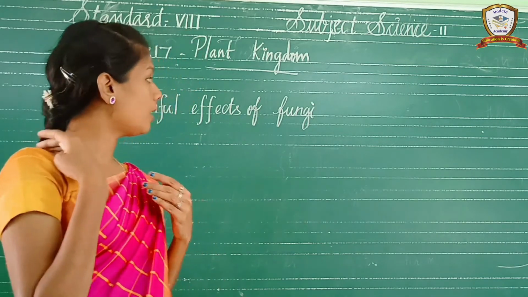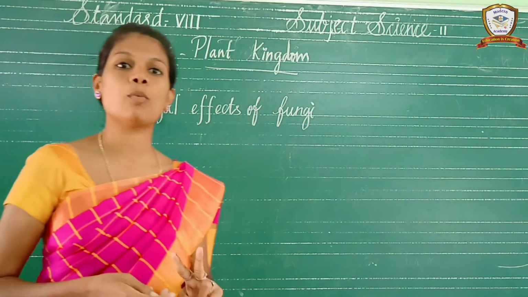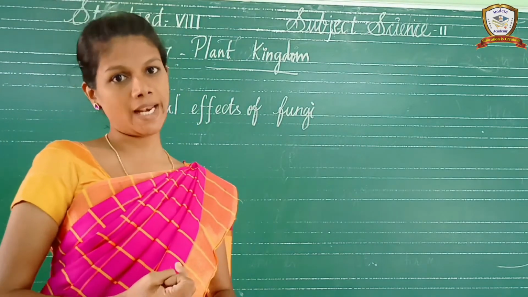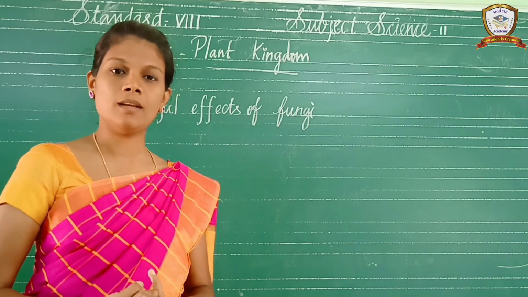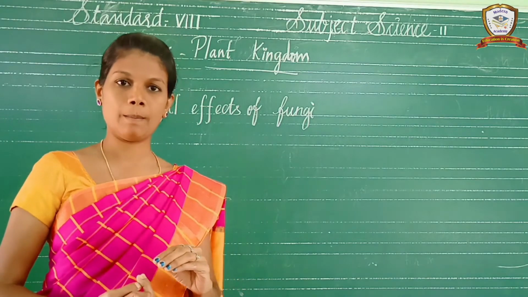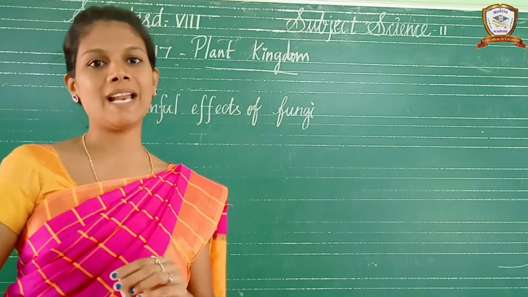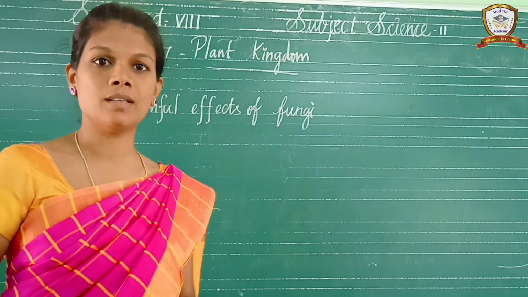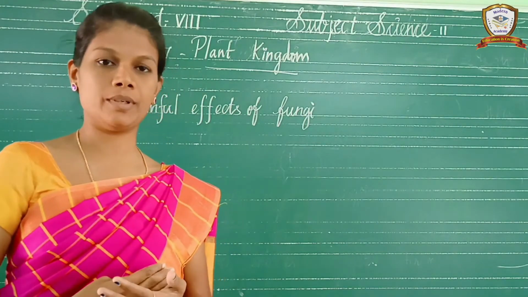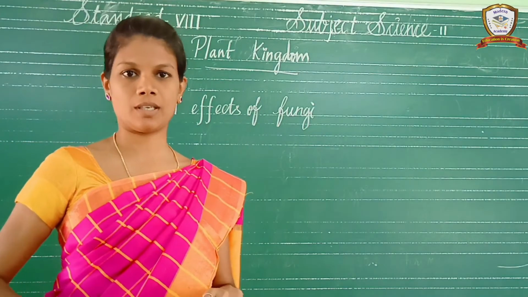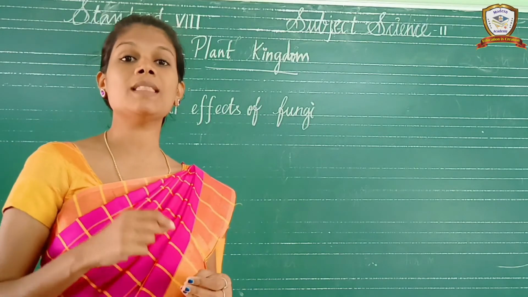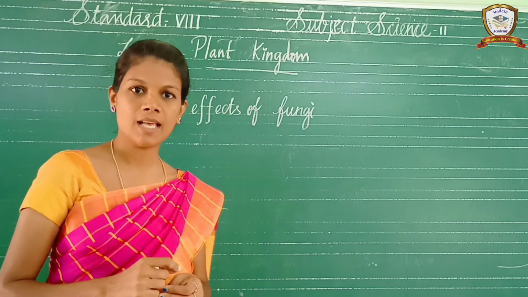In the previous class we discussed two topics, algae and fungi. First of all, algae. It is a primitive, very simple plant. The plant body of the algae is called thallus. What is the meaning of thallus? There is no differentiation like root, stem, leaf. The plant body is called thallus. That's why it comes under the Thallophyta.